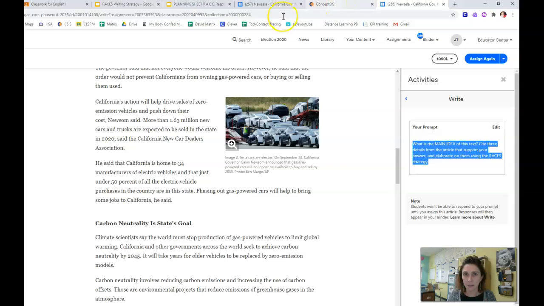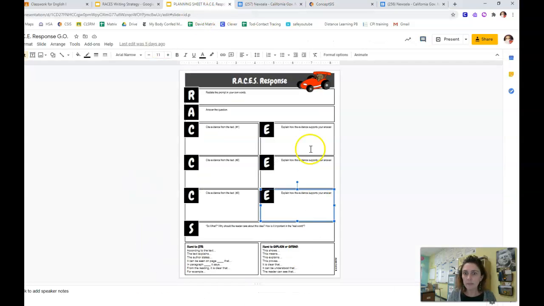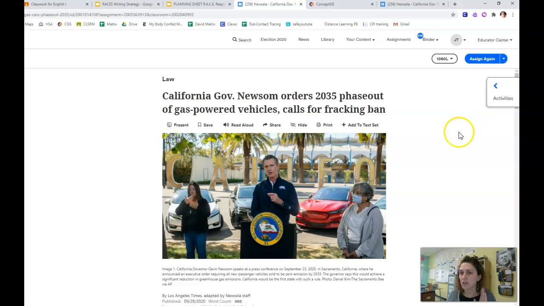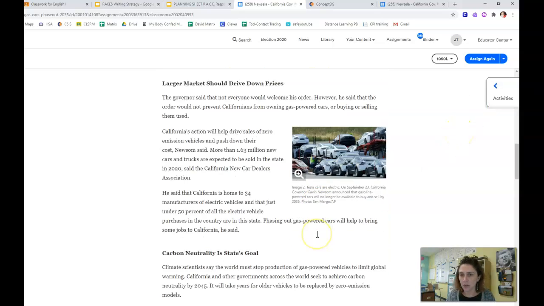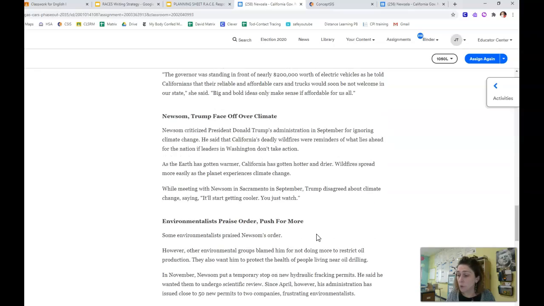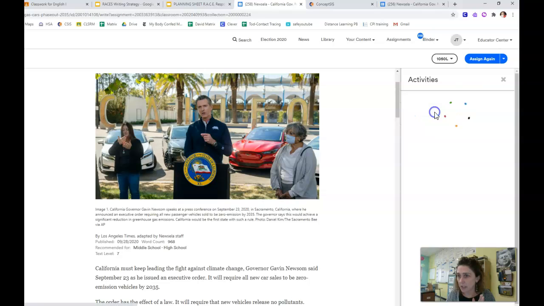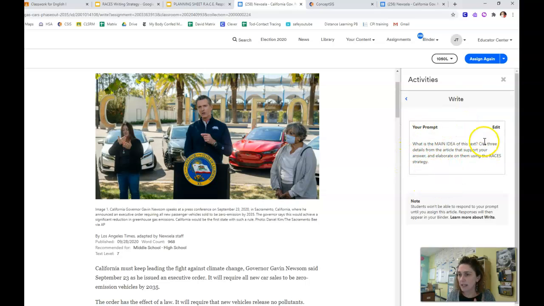One more time to summarize. Today, you are planning your written response for this week's Article of the Week, which you should have already started. You need to make sure that you have read and annotated it before you try to answer the writing response, which is, what is the main idea of this text?